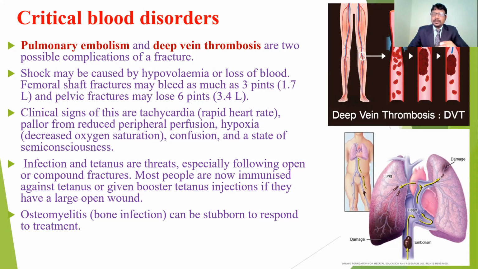Thrombosis means a blood clot. For simple understanding, the blood is going to clot. In case of blood stasis or stagnation, if there is no proper blood circulation, there is a chance of thrombus formation. There are many reasons for thrombus formation, but in fractures it may be because of hypovolemia and improper blood circulation.